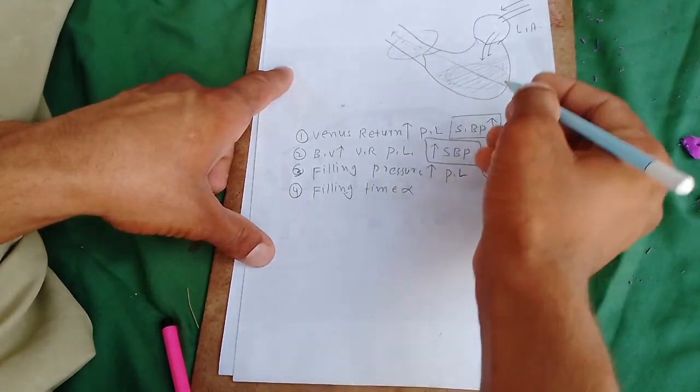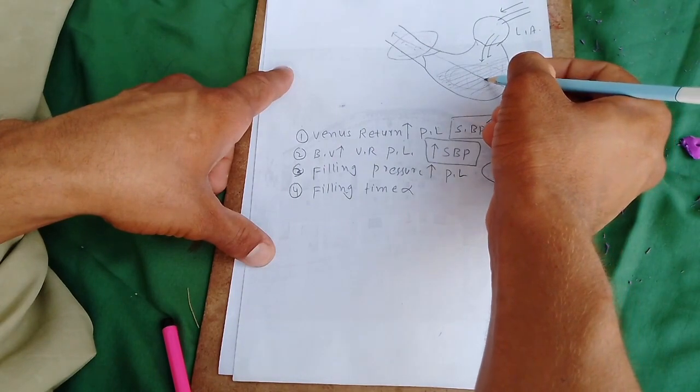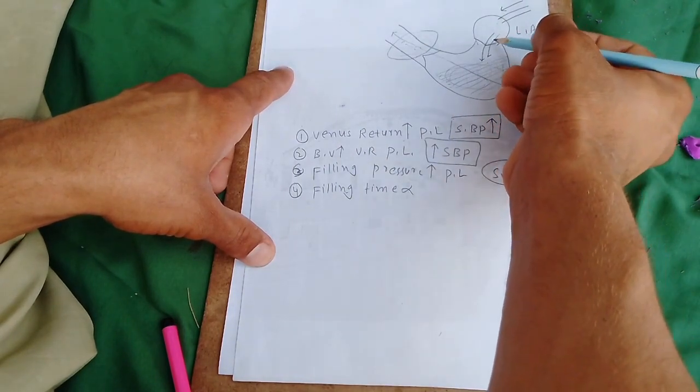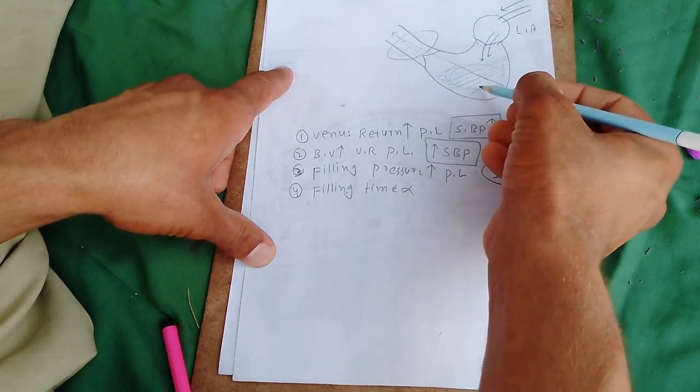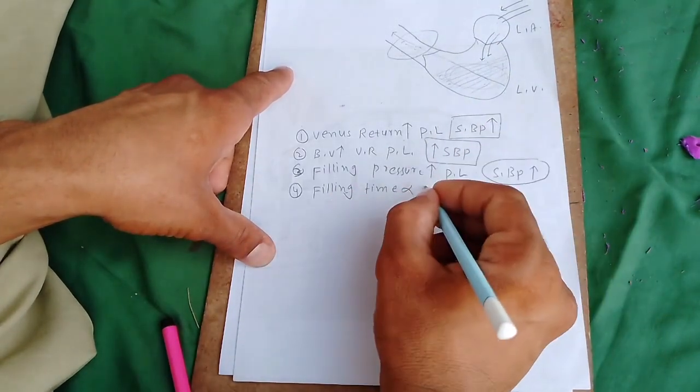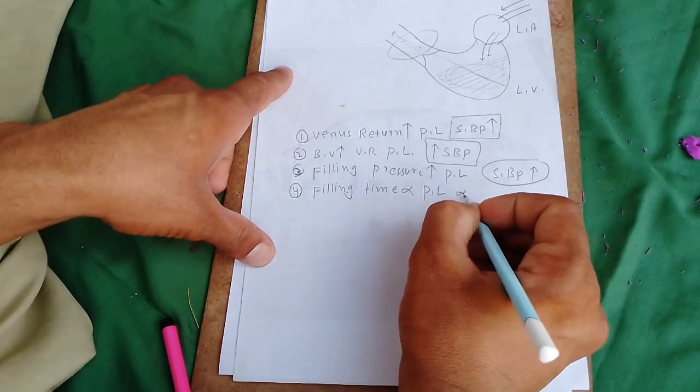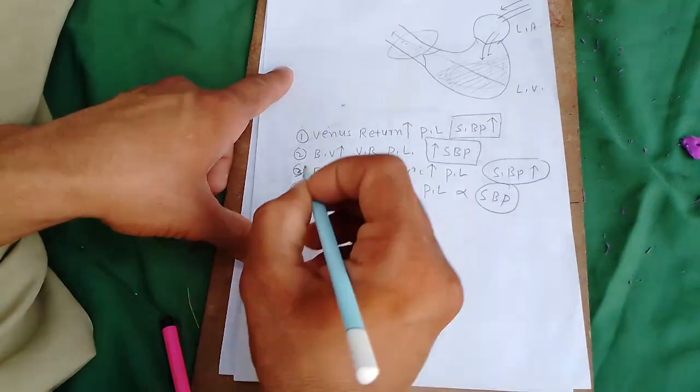Filling time is increased, preload is increased, and SBP is increased.